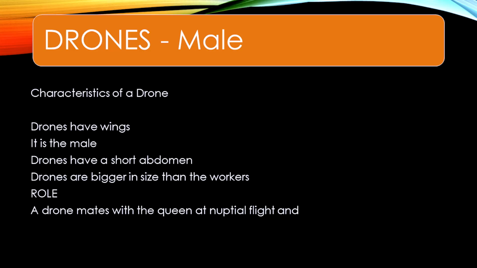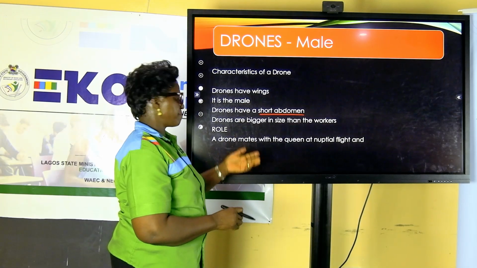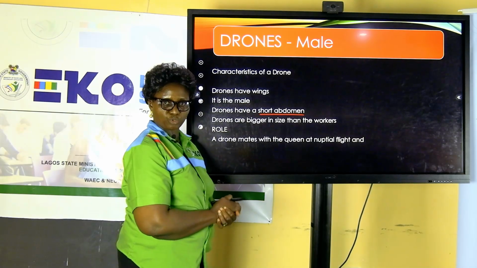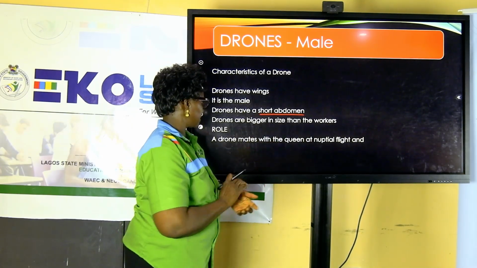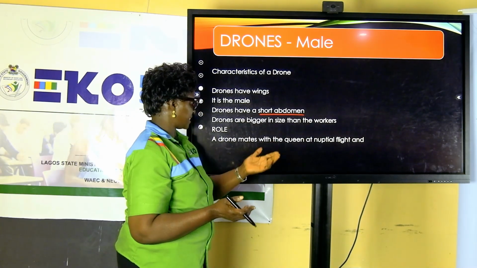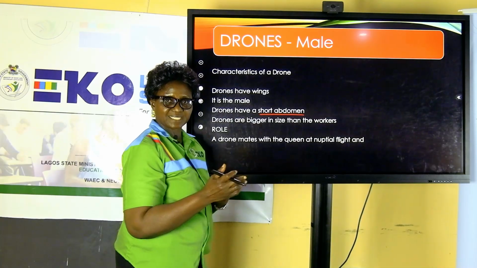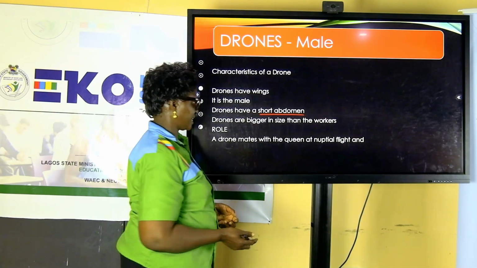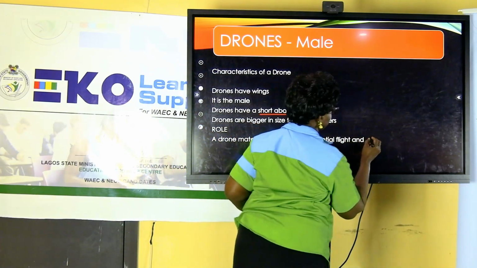When we look at their structure, they have a short abdomen. And if you are comparing a drone with a worker, the understanding we have is that a drone is bigger in size than the workers. The main role or function of the drone is to mate with the queen. And as they are mating with the queen, what is expected is what? Fertilization.